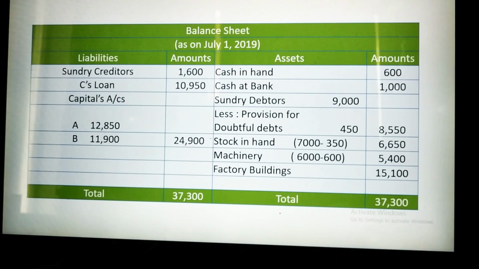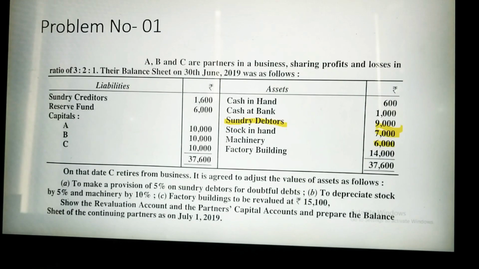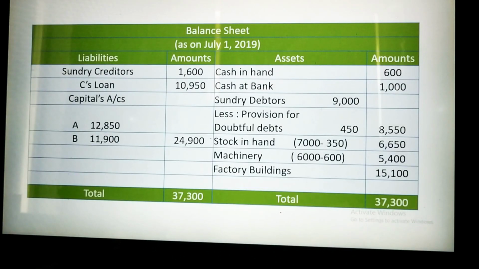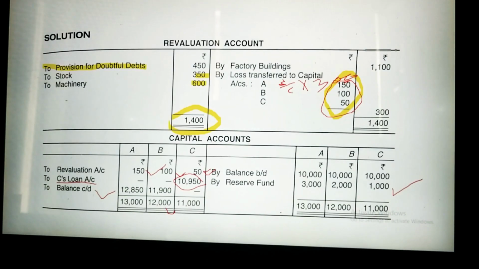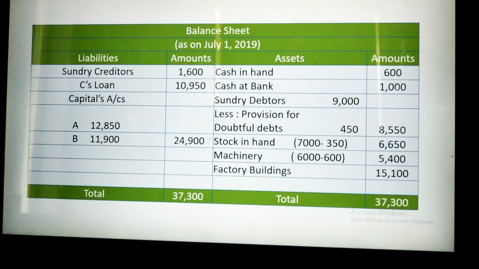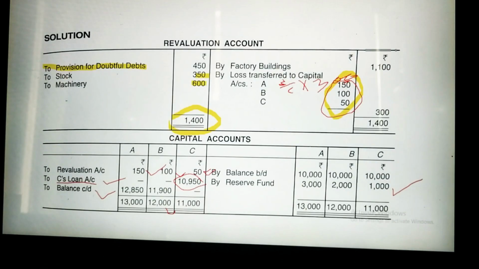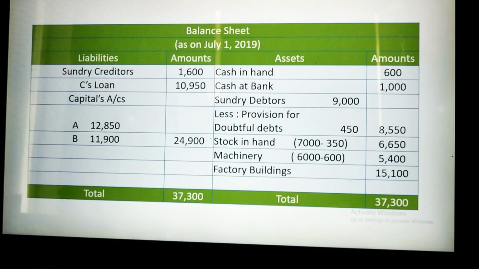So now go to the balance sheet. This is the balance sheet as I prepared as on 1st July 2019. You can check here, liabilities, assets. First I have started with sundry creditors. There is no such information on sundry creditors, so I have taken directly 1,600. And you can check here, C's loan I have taken 10,950 from here. As I told you, this will not come after in the capital account. Then you go back and take 12,850 and 11,900, both the capital of partners. So I have taken those here as well.